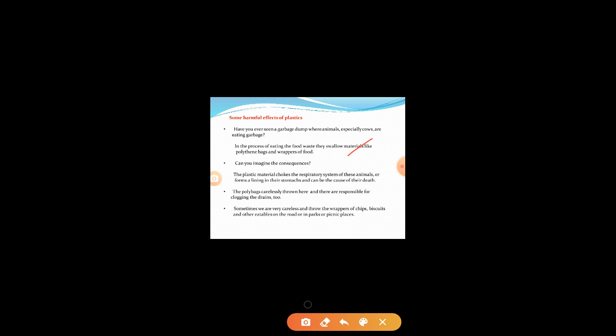And you know that when you throw plastic bags and wrappers here and there, they are swallowed by many animals like cows, and it will choke the respiratory system of these animals or form a lining in their stomach and can cause their death. So we should not throw wrappers and plastic here and there.